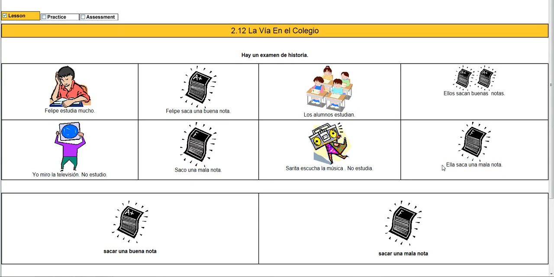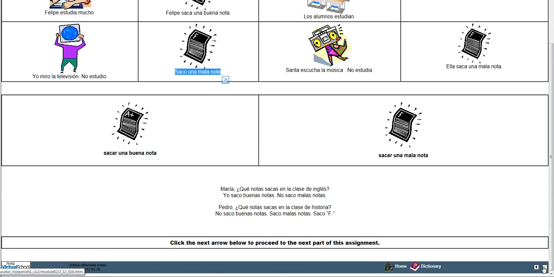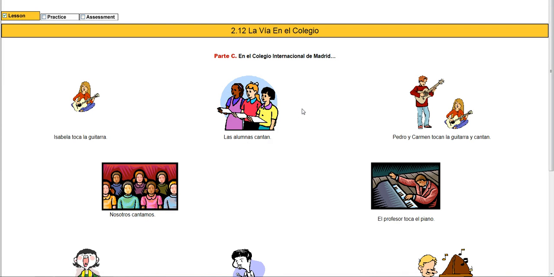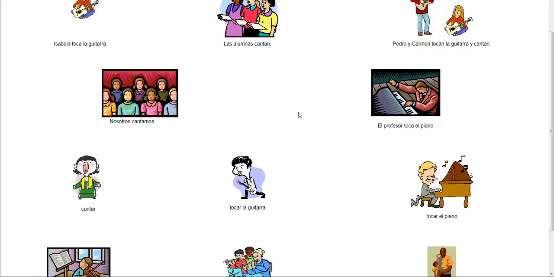So ella, we can't say ella sacar, we can't say she to get a bad grade, we have to say ella saca. So we have to change that, okay? So again, make sure you are studying these verbs and make sure you know how to change those verbs into the forms that we talked about in 2.11. Here we've got some more, so lots and lots of verbs, and again, you're going to keep using these over and over and over again.